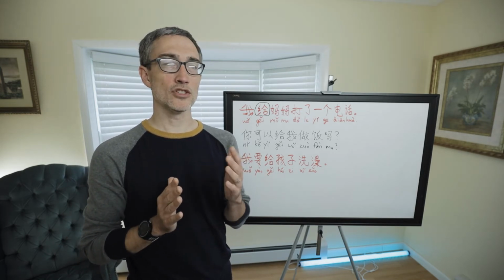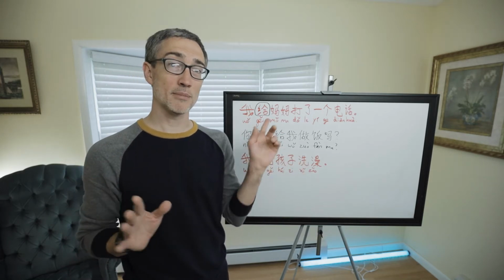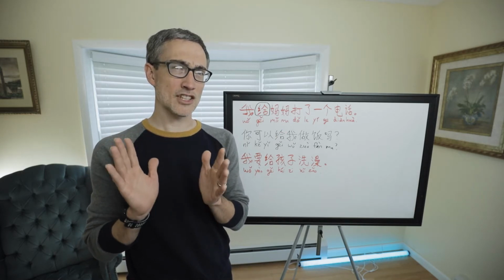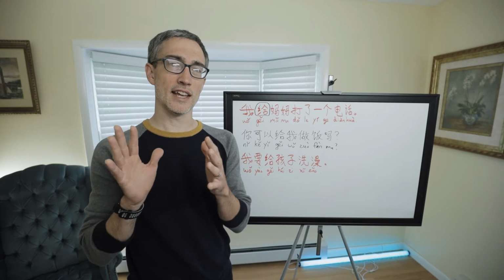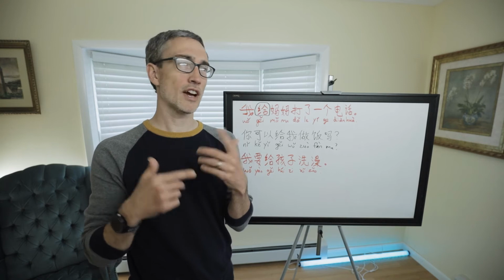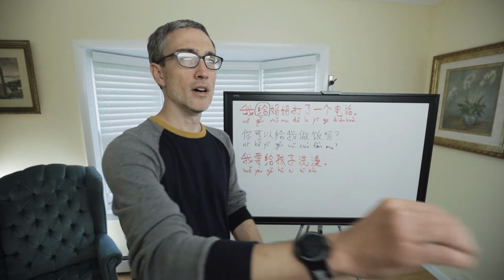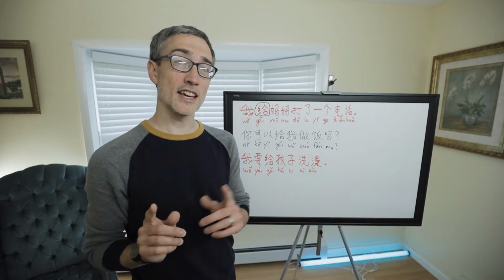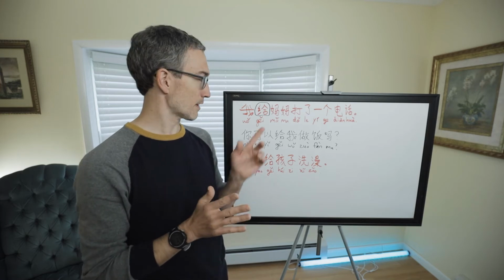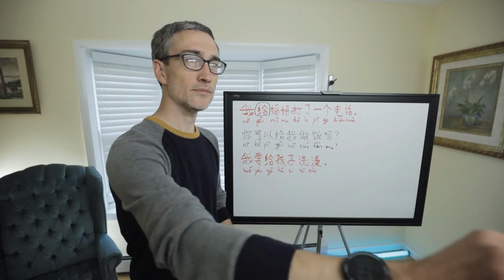The prepositional phrase usually comes before the verb. That's a general statement, not just about ge. Prepositional phrases tend to come before the verb. It's almost like an adjective. It's not an adjective, but it kind of has that sense of telling the purpose of something or the direction of something, or a prepositional phrase about how the verb is happening. But there are certain cases where prepositional phrases come after the verb, and we'll go over some cases with ge in a minute. But let's first learn the basic way, the most common way.